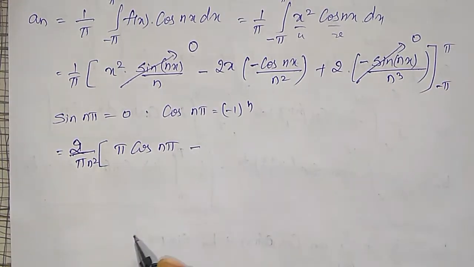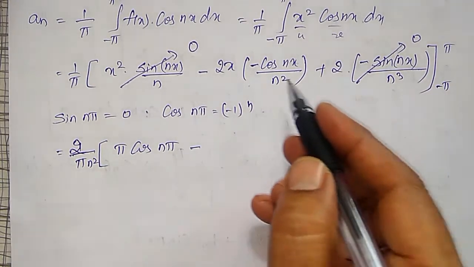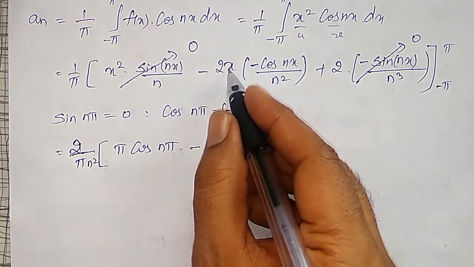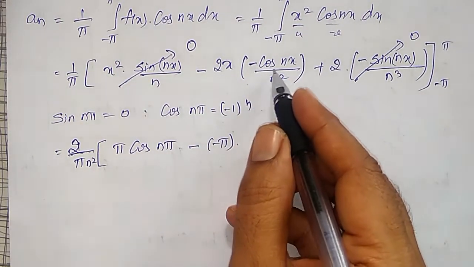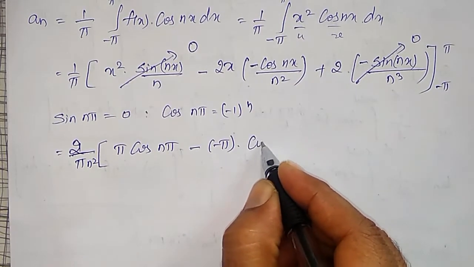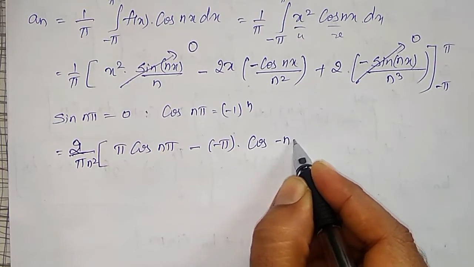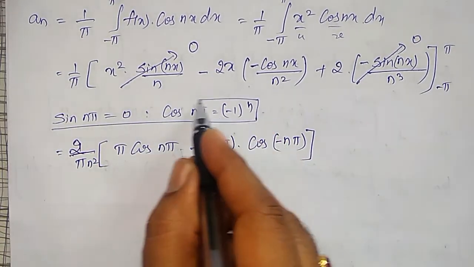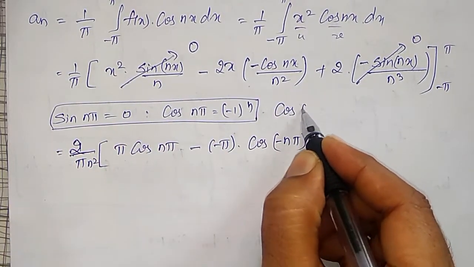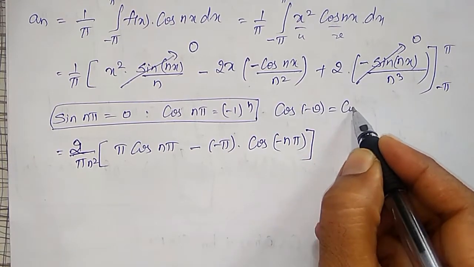Next, minus lower limit x = −π, and minus already taken common, this will become cos(−nπ), but cos of −θ is also cos θ only.